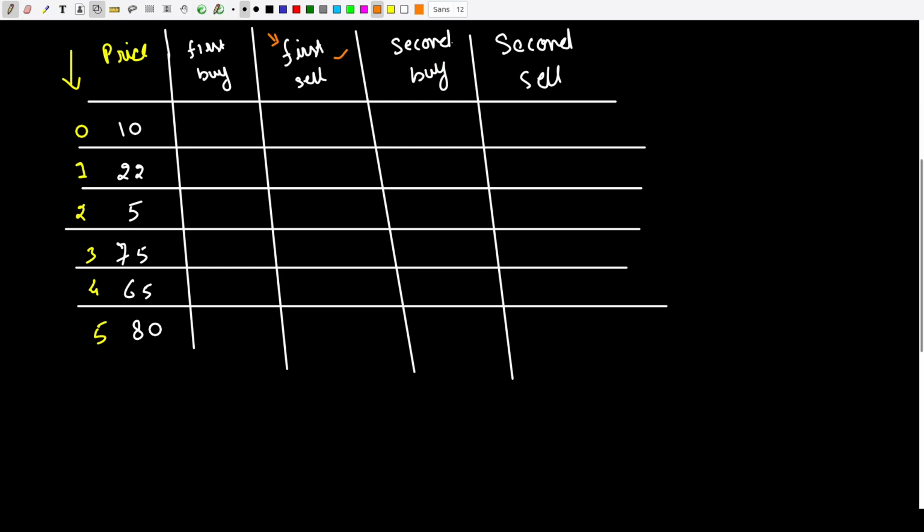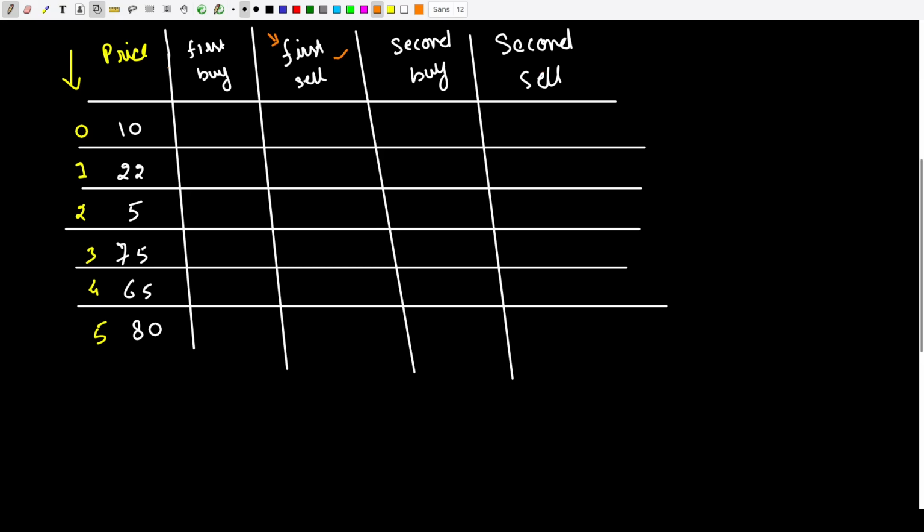Okay, and now once we buy the second stock, we need to buy the second stock again in such a way that we maximize our profit. Similarly, when we are selling the stock for the second time, we have to sell the stock in such a way that we maximize our profit. So that's the general idea about these four variables.